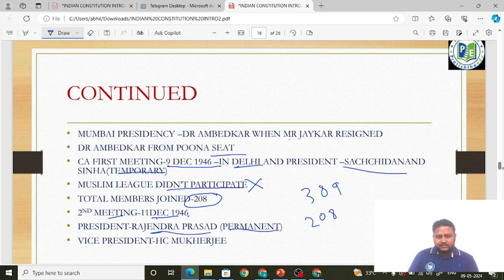So, he is the permanent president. See, Rajendra Prasad, another important fact is, he was the first person to become President of India for 2 consecutive terms. Okay, for the first time. Next, the vice president was H.C. Mukherjee. He is also very important. All the points which I am underlining are very important, because questions have been repeatedly asked from these points.